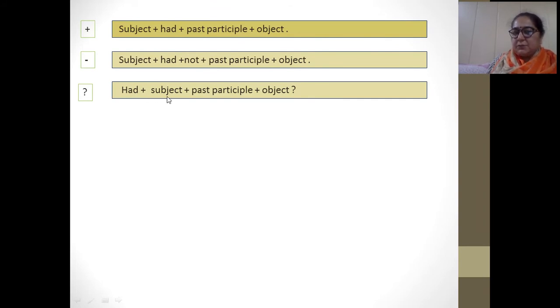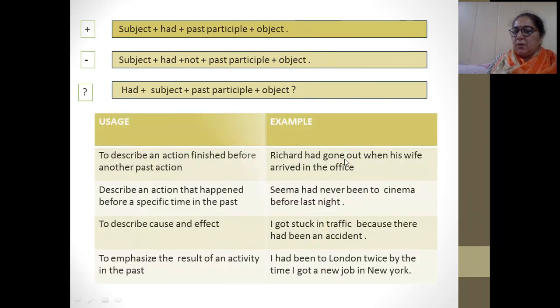Had plus subject plus past participle, the third form of the verb, plus object plus the sign of interrogation, right? Now I'm going to tell you the uses and examples, how we are going to use it. First, to describe an action finished before another past action. I had already given the example, and I am giving you one more example here.